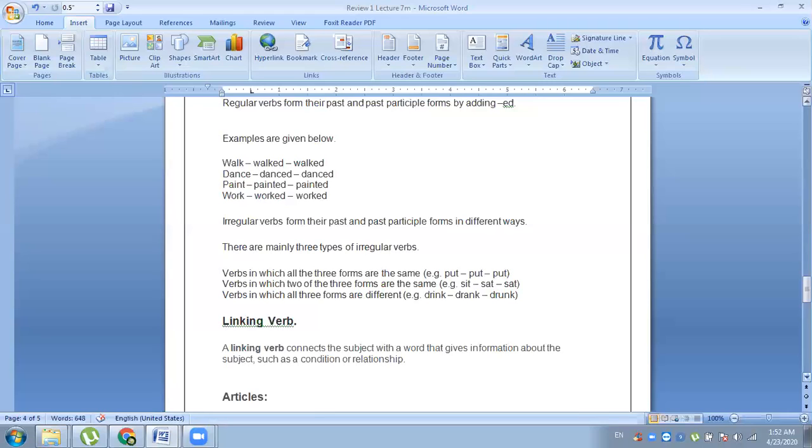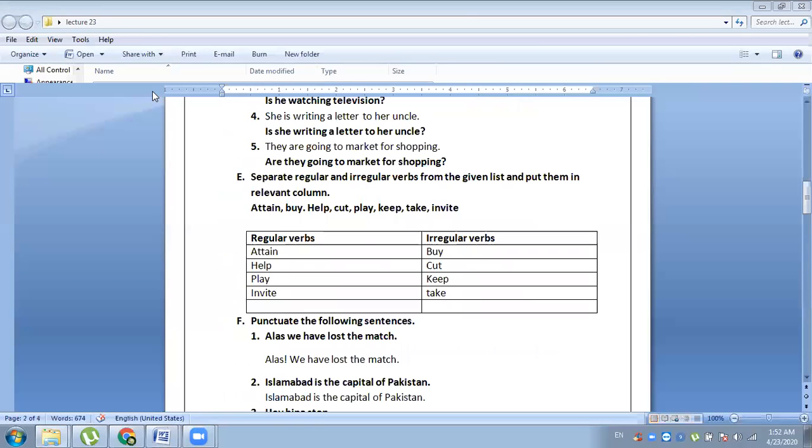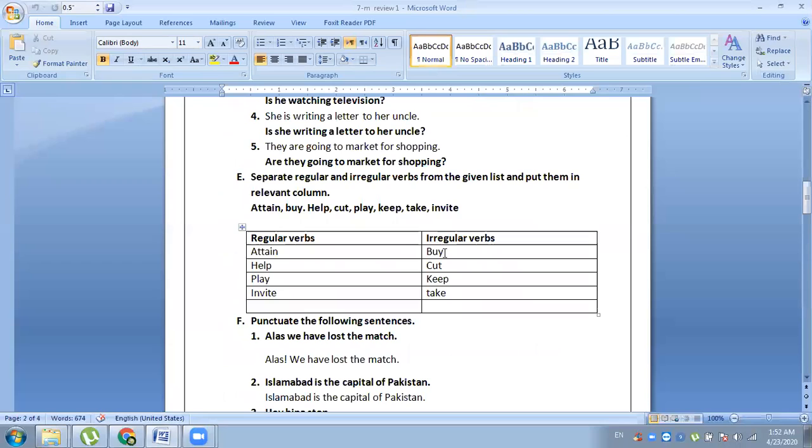These are buy, cut, keep, take. So buy, here you can see it. Buy is an irregular verb because it doesn't get ed or d in the second or third form. The spellings are totally changed. Buy, bought, bought. Cut. Keep, kept. Take, took, taken.